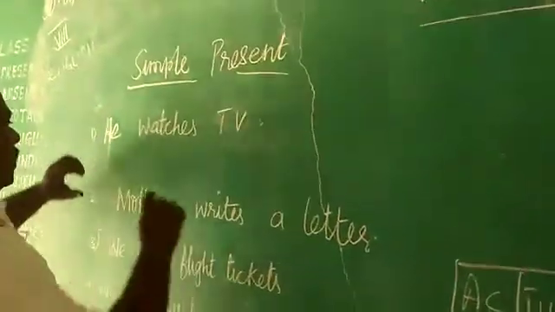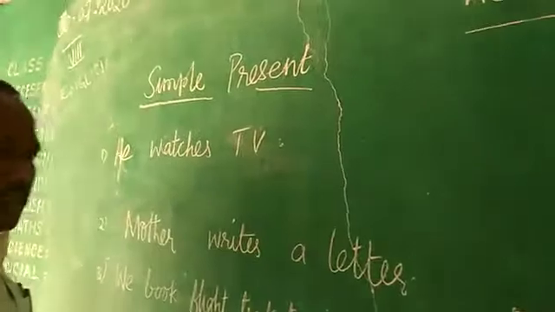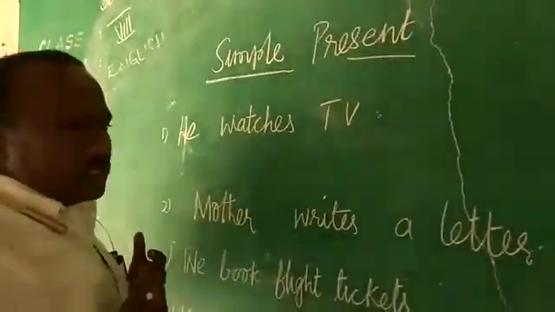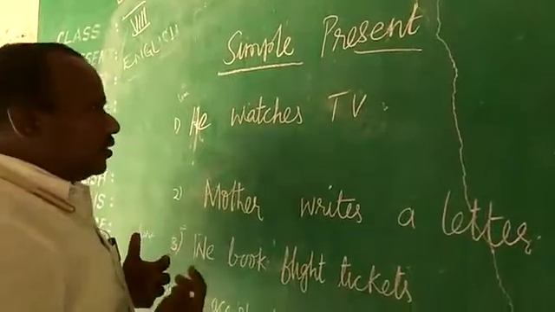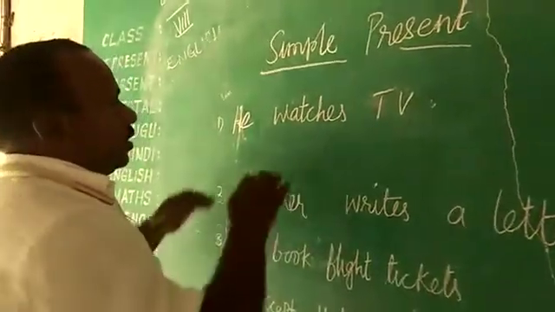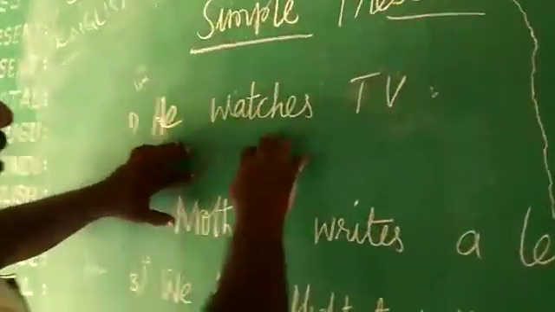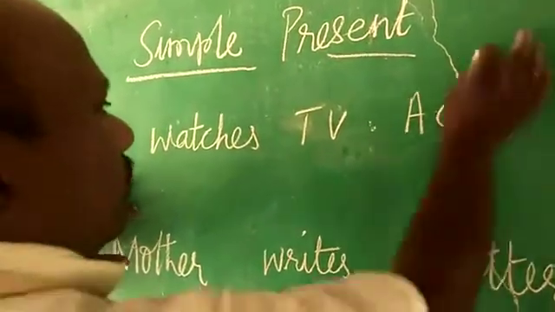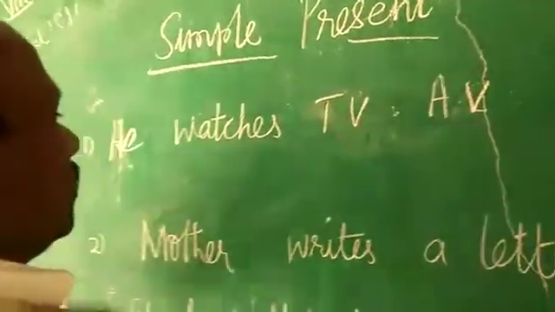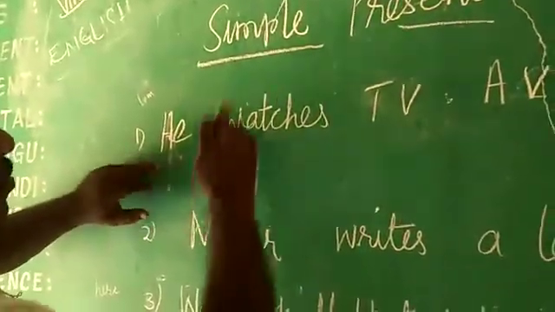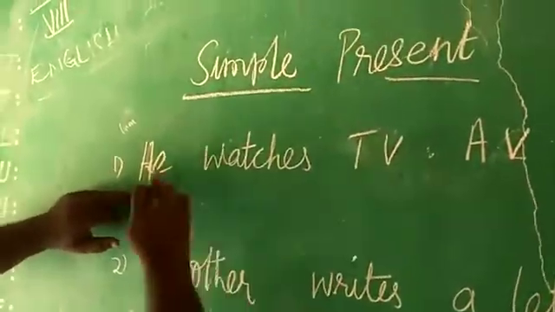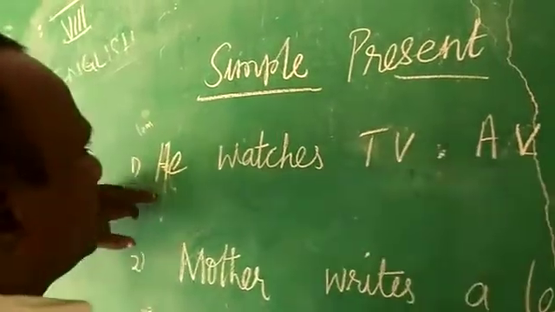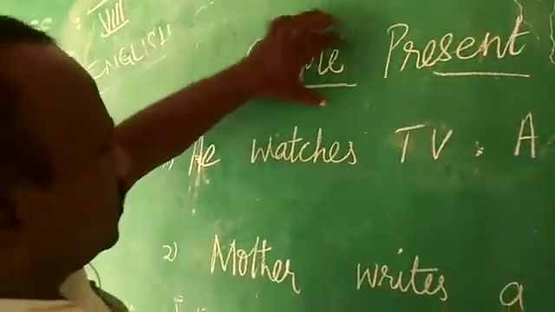See here, children, as I have discussed in the previous class, I told you what is subject, what is object, and once again here we'll go with a sentence. It is in active voice. So if you look at this sentence which is in simple present, he watches TV. This is the sentence in simple present.